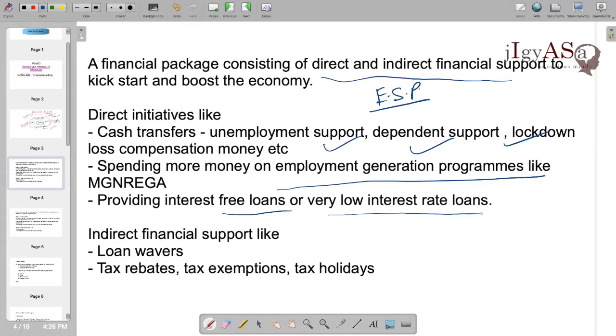What can be indirect financial support? They can be, for example, loan waivers and tax rebates, tax exemptions, tax holidays. So if you don't understand any of the terms, just mention it in the comment box and we will try to make different small videos to explain them.